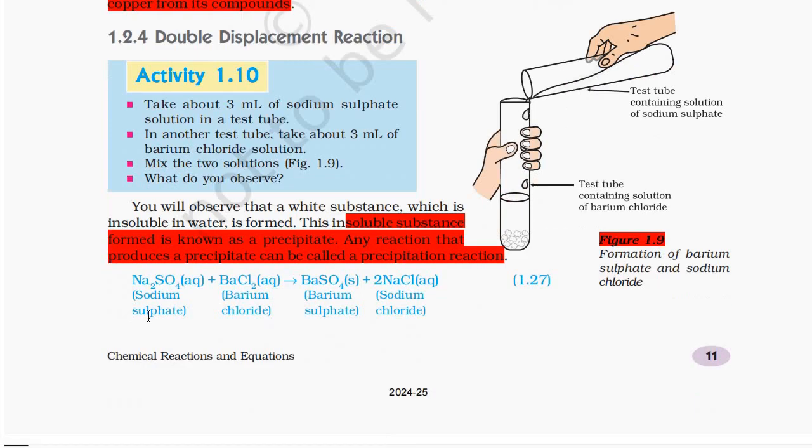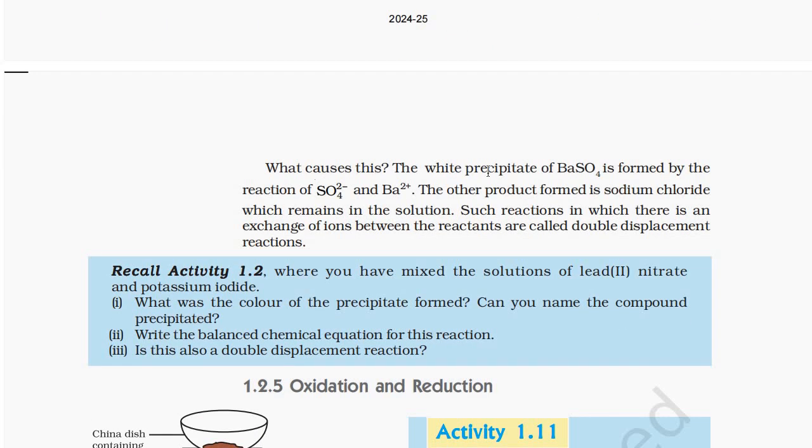Na2SO4, sodium sulfate, plus BaCl2, barium chloride, gives BaSO4, barium sulfate, plus 2NaCl, sodium chloride. What causes this? The white precipitate BaSO4 is formed by a reaction of SO4 2- and Ba2+. The other product formed is sodium chloride, which remains in the solution.